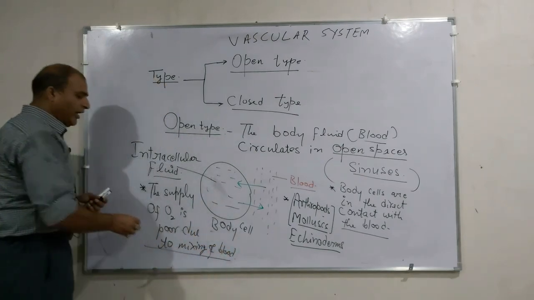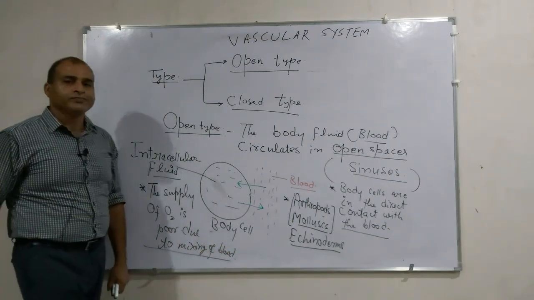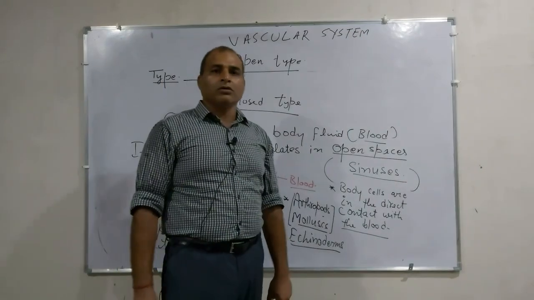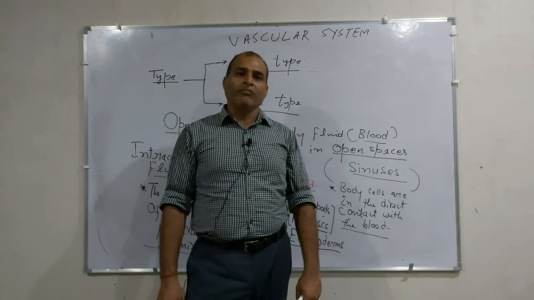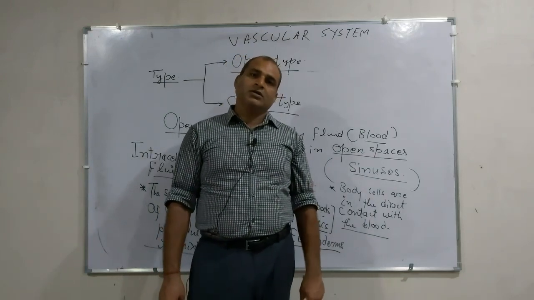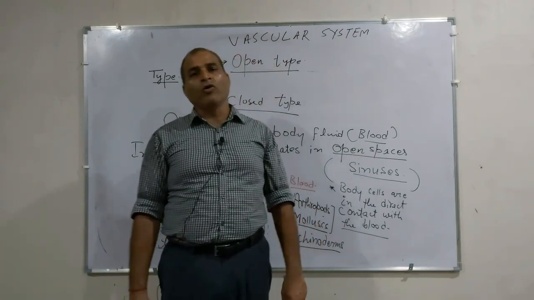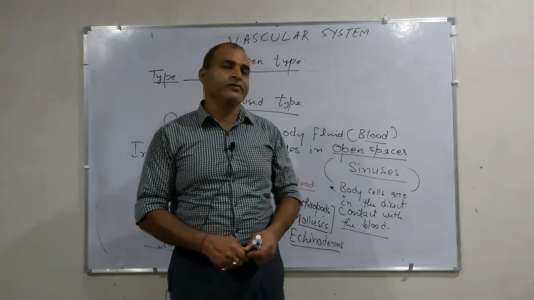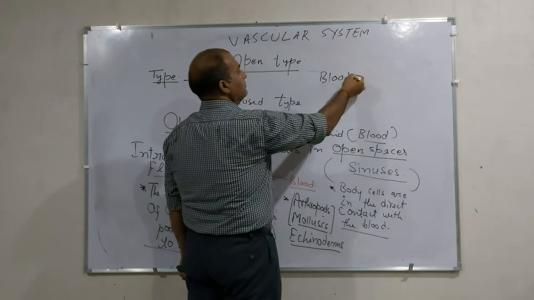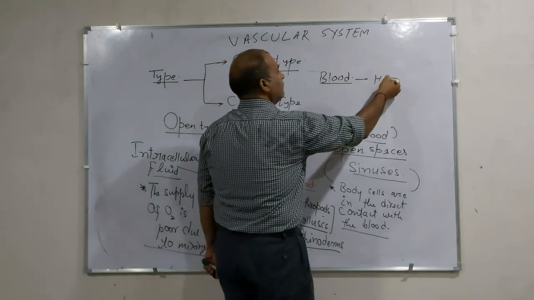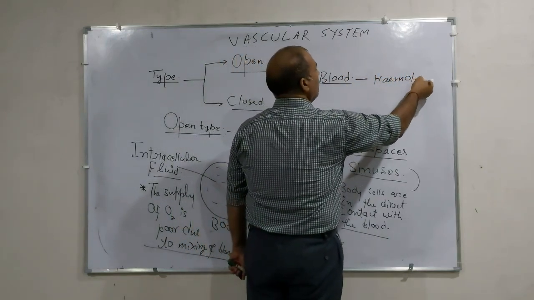Here the pure and impure blood both mix. One point is also very important from the competition point of view, that the blood that is flowing in the body of these animals is known as hemolymph.